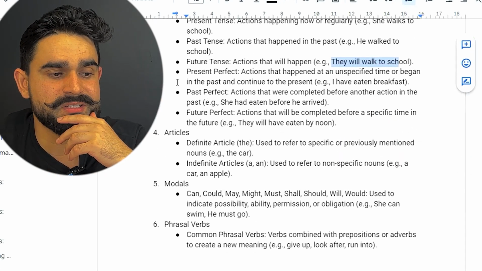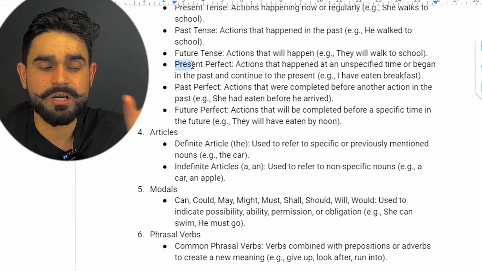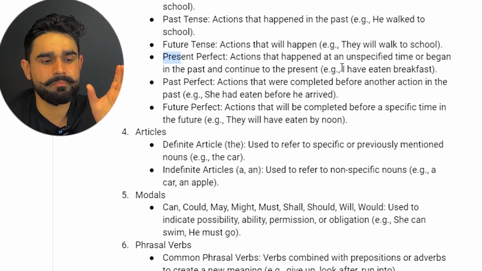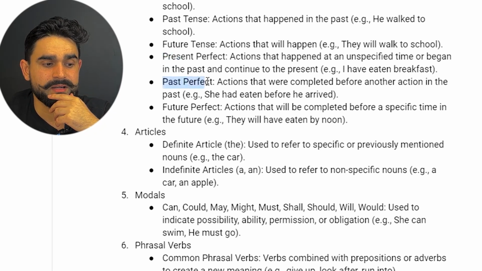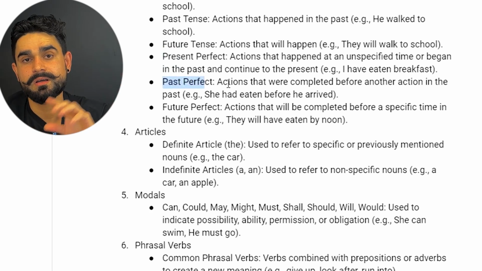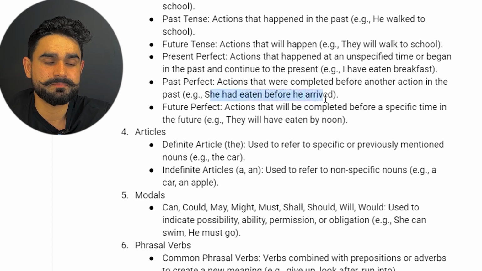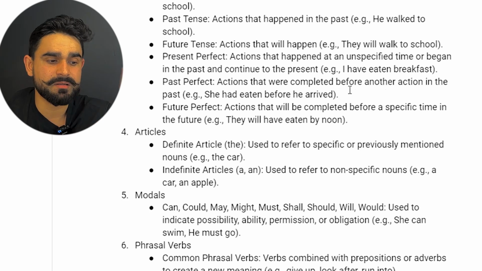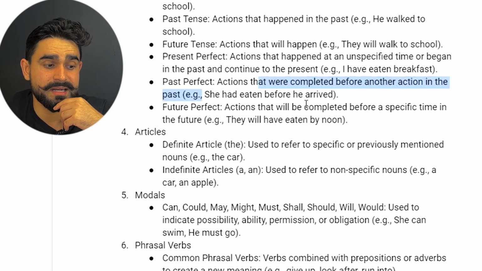The next one, guys, is present perfect. Action that happened at an unspecific time, or began in the past and continues to the present. For example, I have eaten breakfast. So that's our present perfect. The next one is the past perfect, guys. The action that was completed before another action in the past. I'll give you an example as well, like she had eaten before he arrived. So here we have an action that was completed in the past, like she had eaten before he arrived. So that's our past perfect.